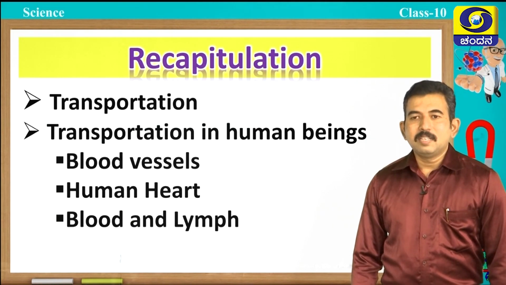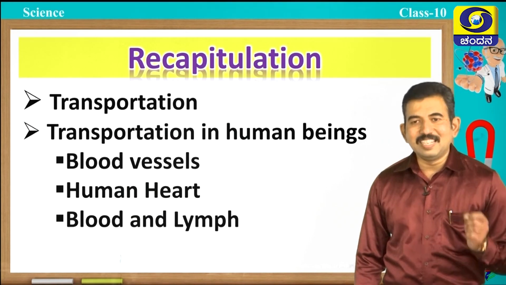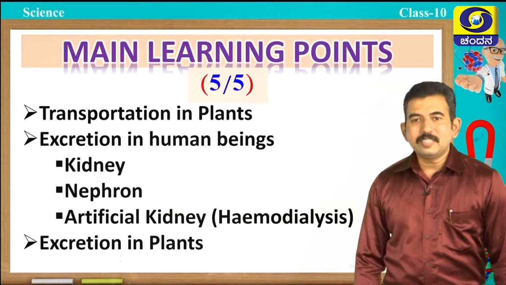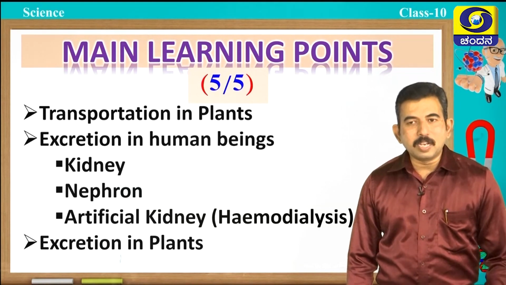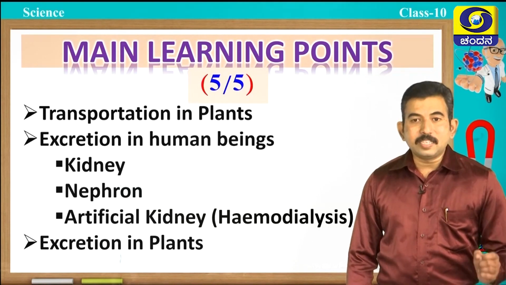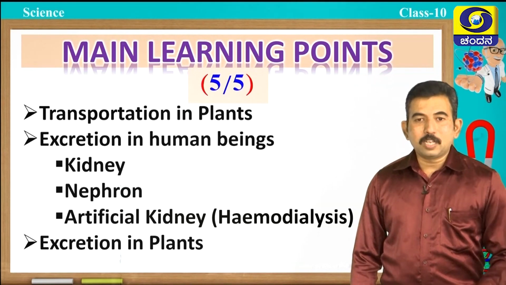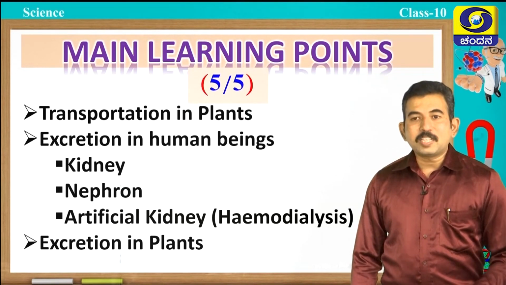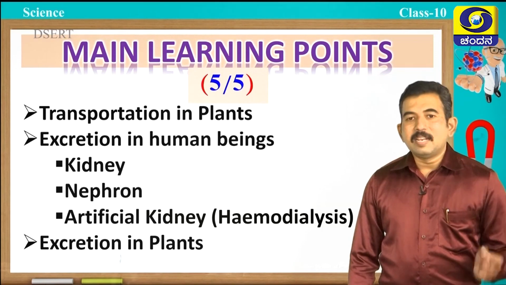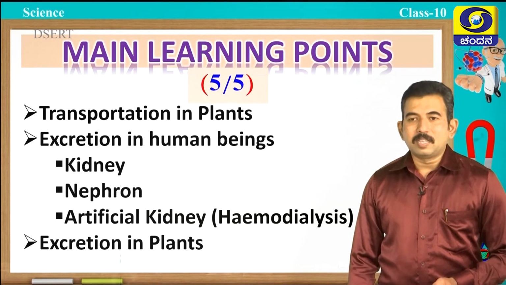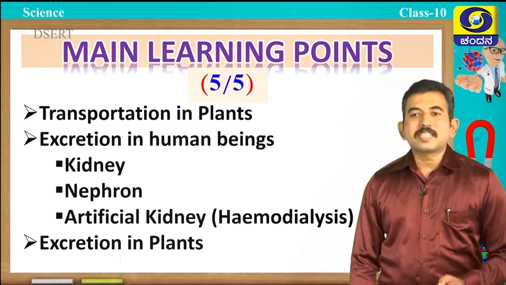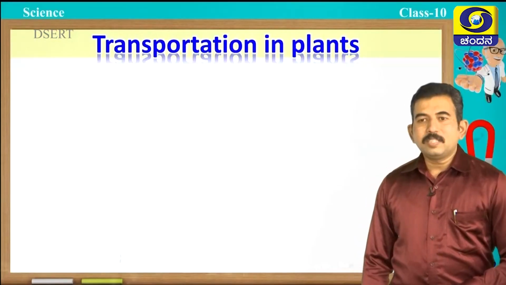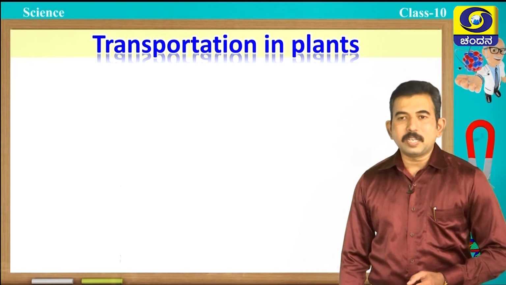So, let us see what important concepts we are going to discuss in this class. Students, the main learning points today are: transportation in plants, excretion in human beings, structure of kidney, functional unit of kidney, then artificial kidney, nothing but hemodialysis, and also excretion in plants. Students, first let us study transportation in plants.